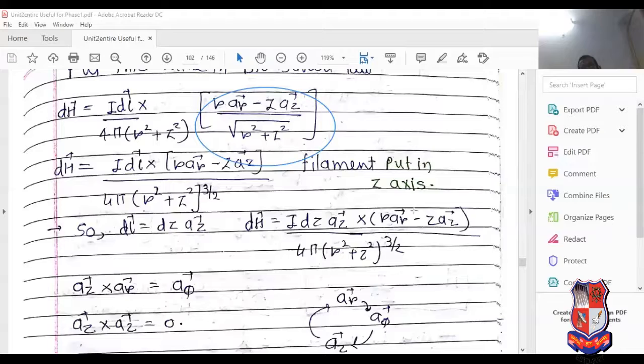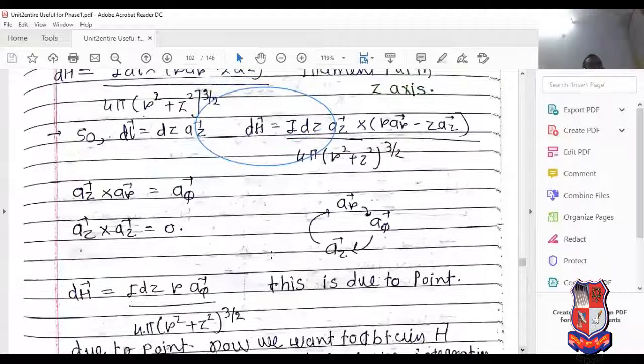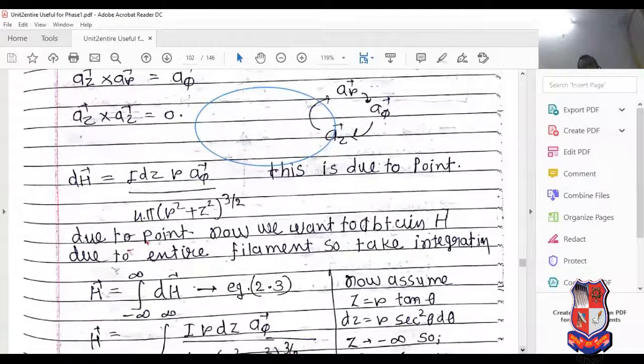So aZ cross aR equals aφ, and aZ cross aZ equals 0. So put here aZ cross aR equals aφ. So dH equals I dz in the direction of aφ divided by 4 pi times (r square plus z square) raised to 3 by 2. This is due to a point.